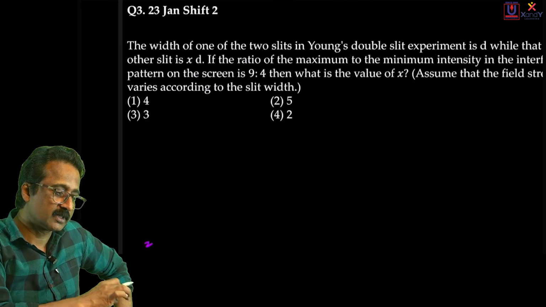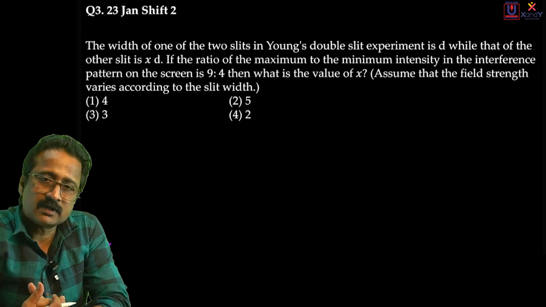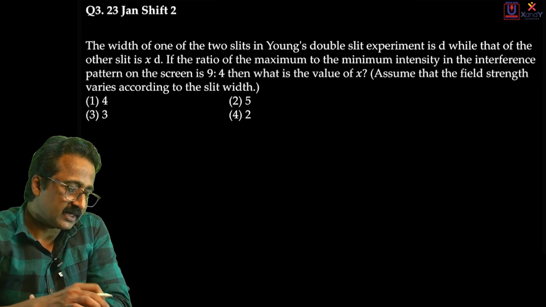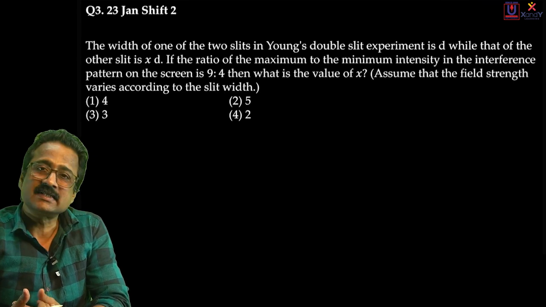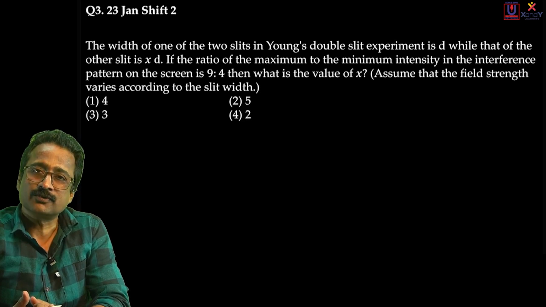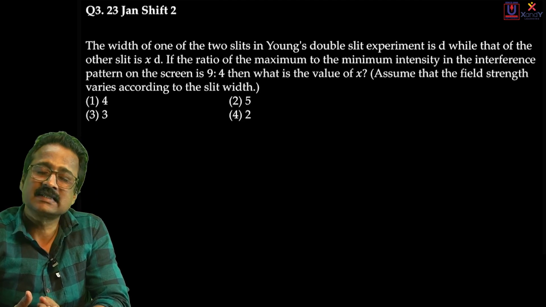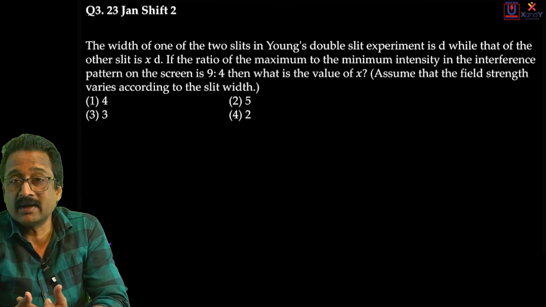Moving on to the next one, which is a numerical question, again based on YDSE. The width of one of the two slits in YDSE is D, while that of the other slit is XD. If the ratio of the maximum to minimum intensity in the interference pattern on the screen is 9:4, then what is the value of X? So this is YDSE conducted with slits of unequal widths.